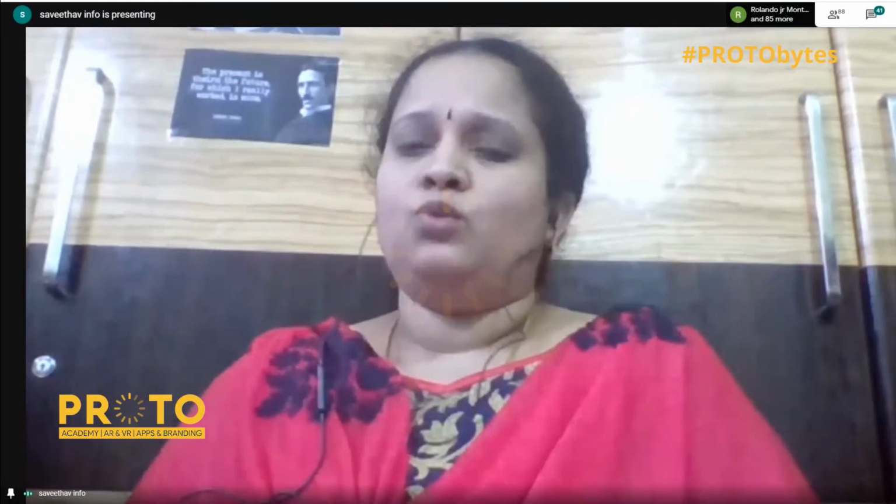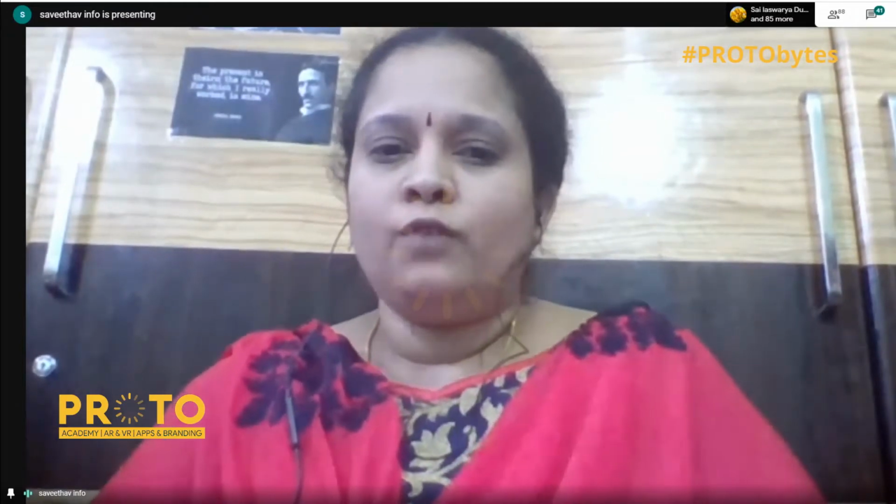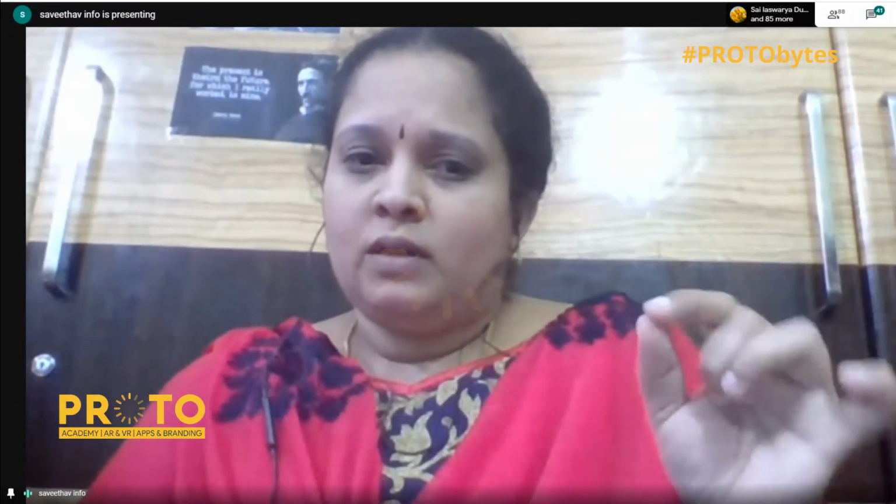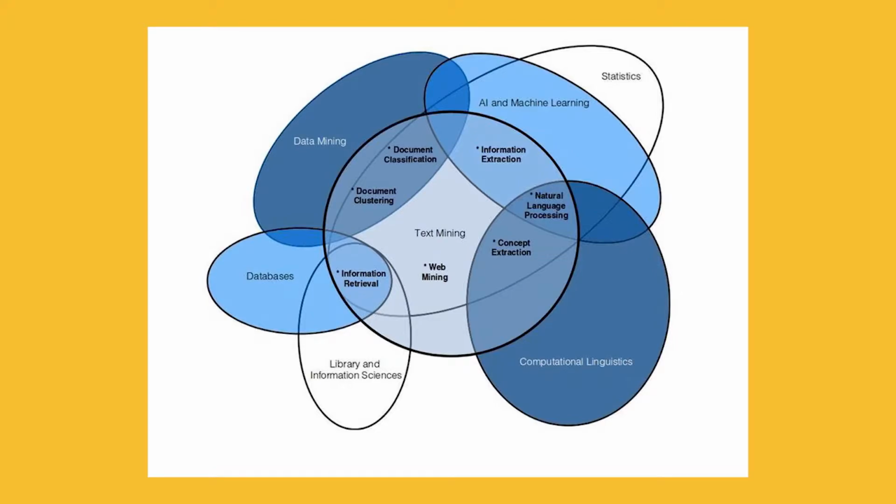I will differentiate the two terms shortly. So before that, we will see text mining. How is it related to all the other fields? If you see, text mining is derived from data mining. Obviously, it is derived from data mining. The input given is databases, library, and information sciences. From there, the information is retrieved and given as input for text mining.